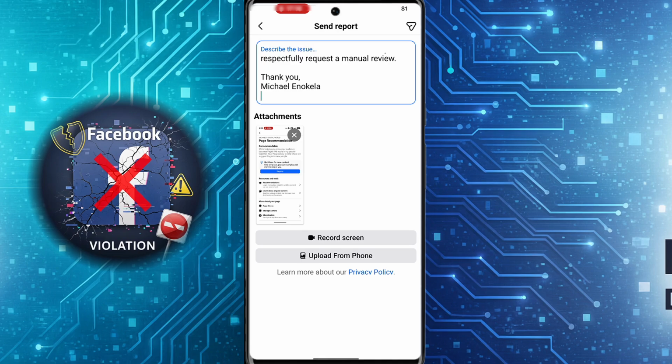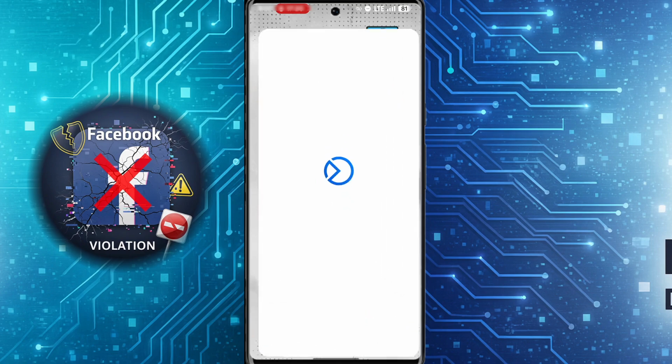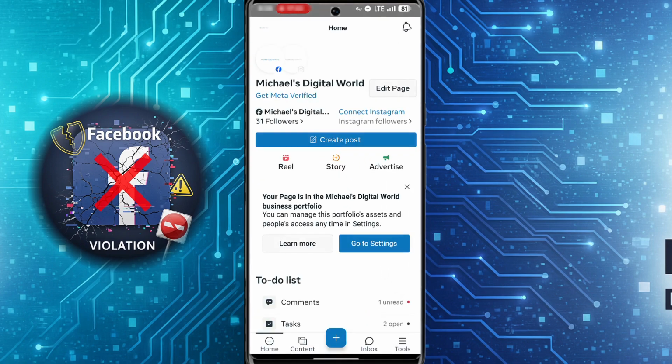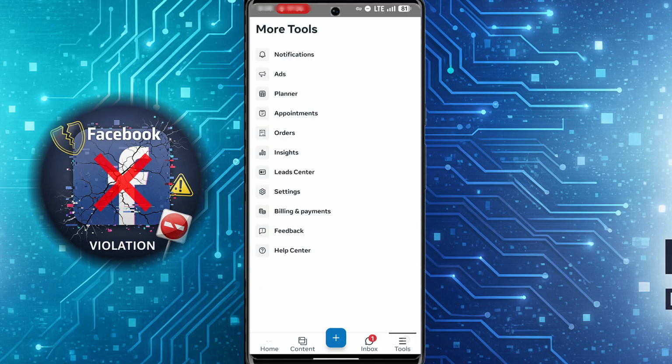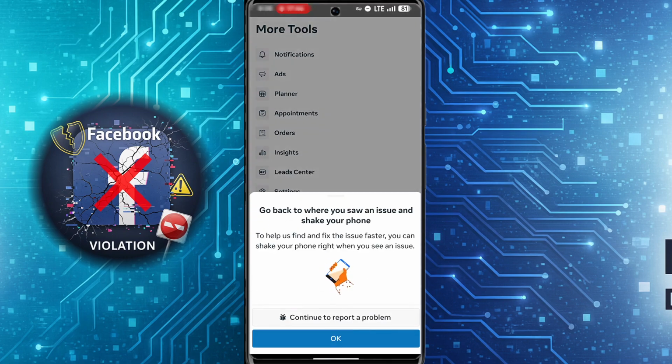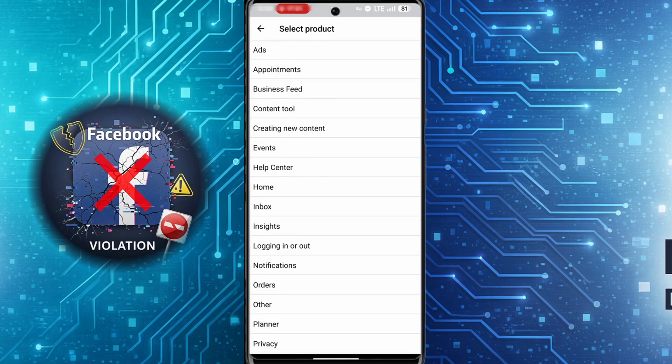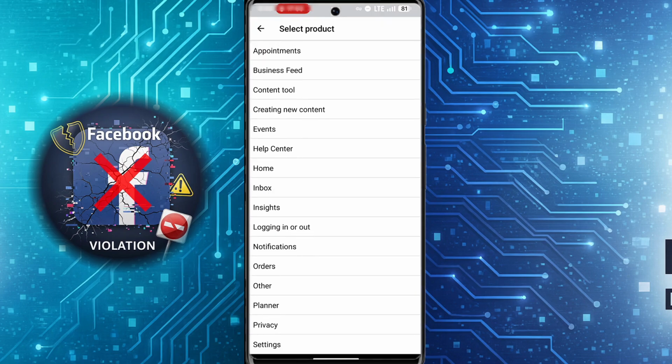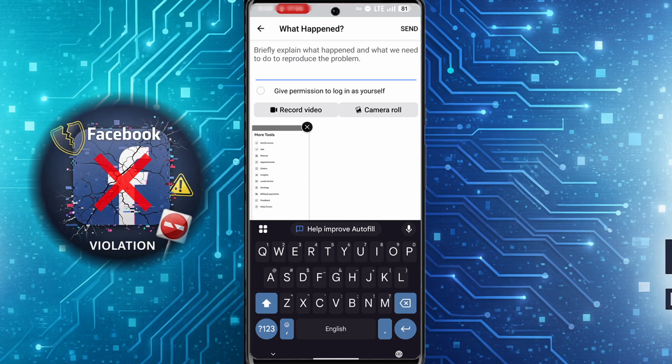If you're someone who is using Business Suite, what you want to do is open the Facebook Business Suite. Once open, you want to switch to that page. Once you're on the page, you want to tap on tools in this section, and then you want to tap on feedback. Tap on continue to report a problem. Then on this page, you want to find others since there is no page in this section here. You want to tap on the X to remove this.